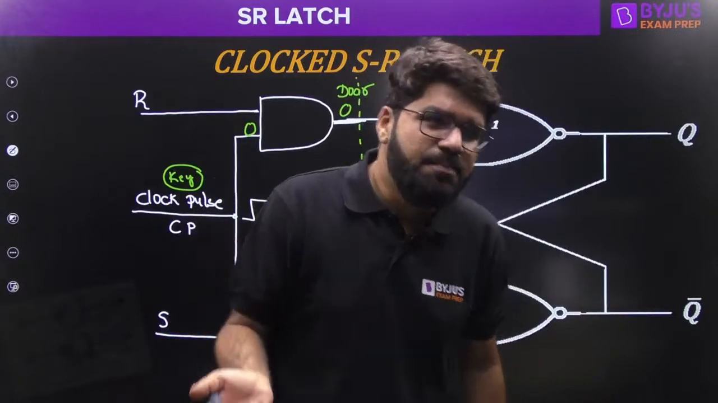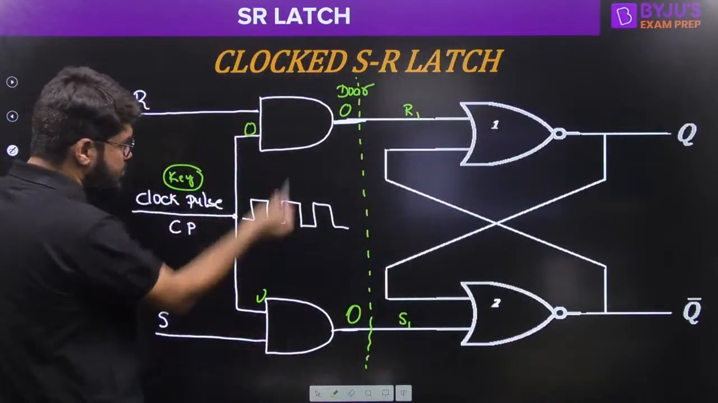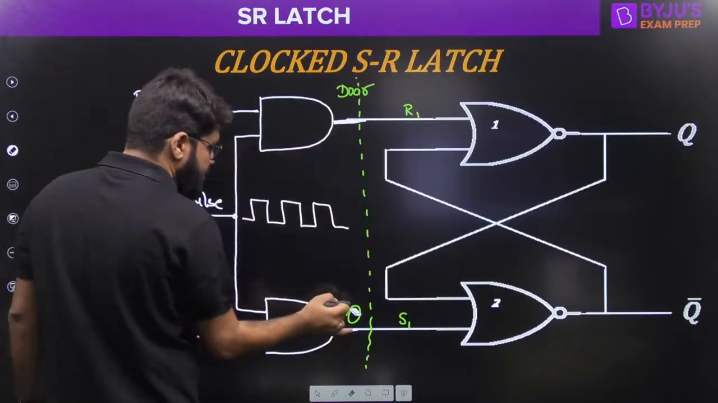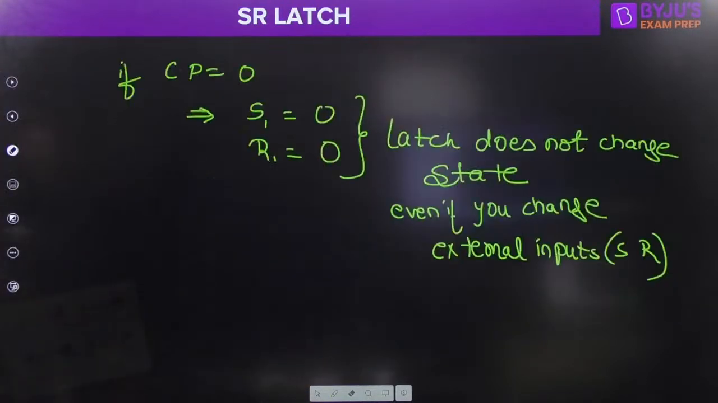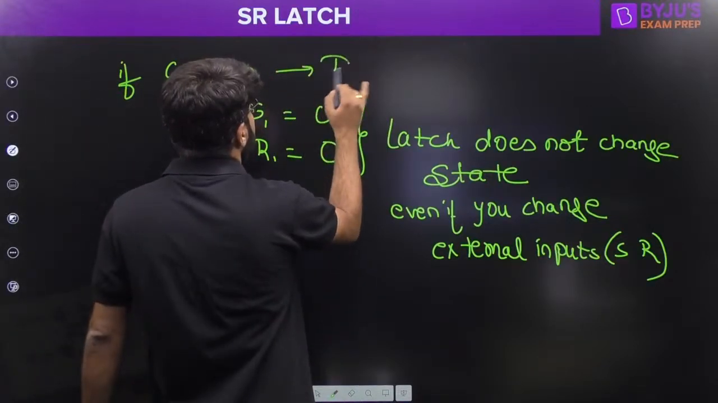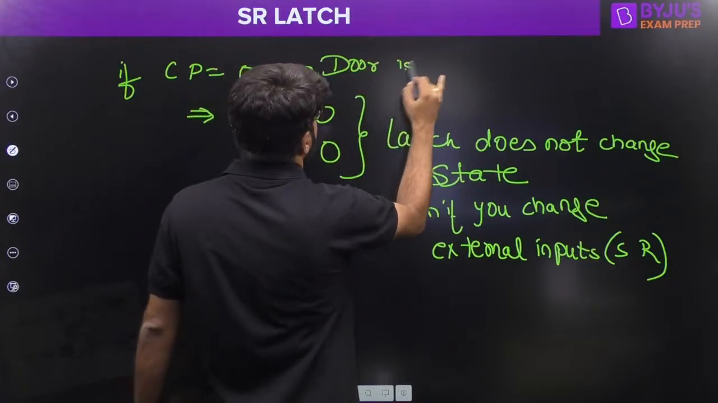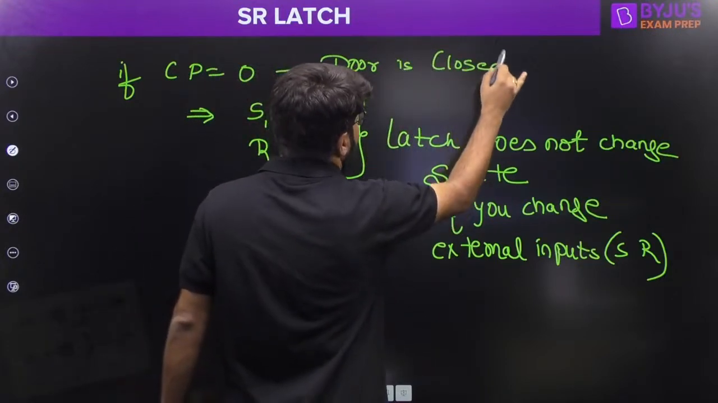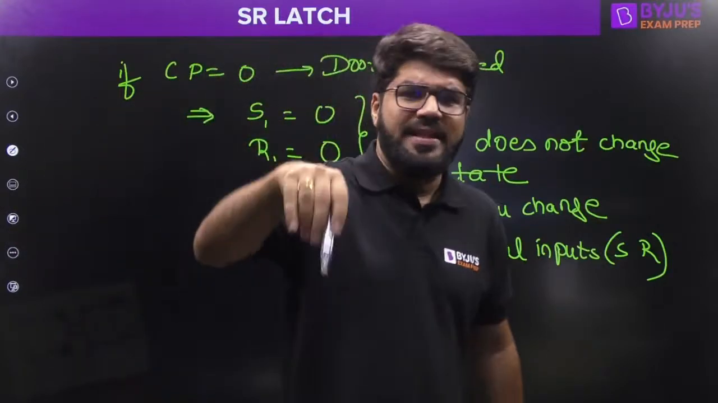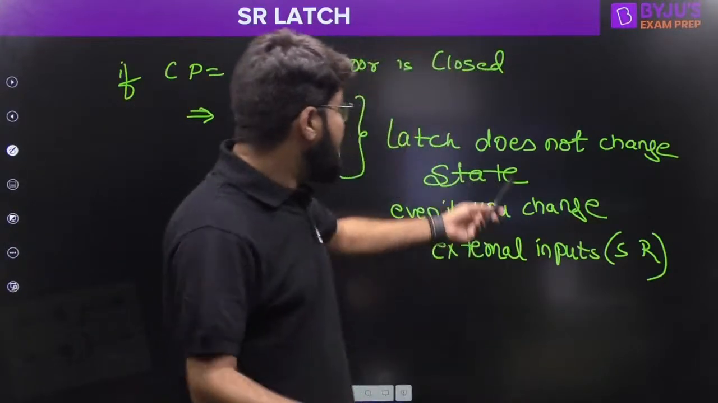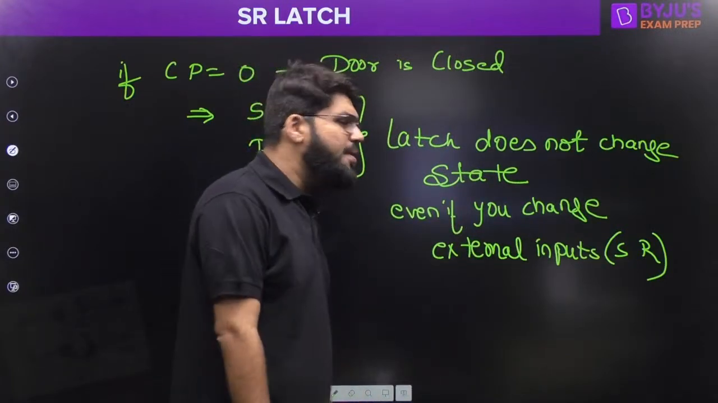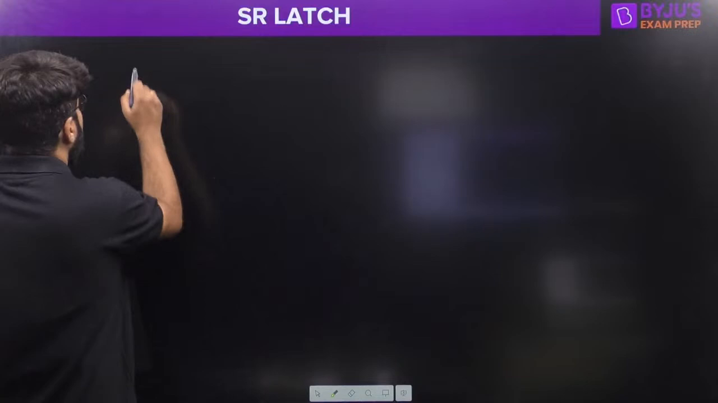The door is closed by a key. What is the key? It is simply a clock. What is the door? It is built using two different AND gates. That is how simple it is. So if the clock pulse is 0, I can simply say that my door is closed, and that is why the inputs cannot enter the system, and if they cannot enter, they cannot affect the system, and that is why the system remains in the same state, right?